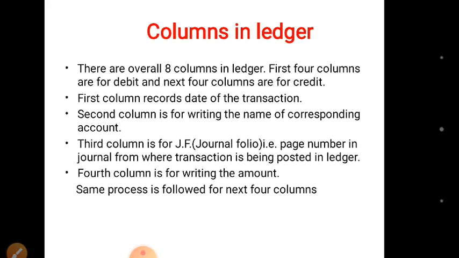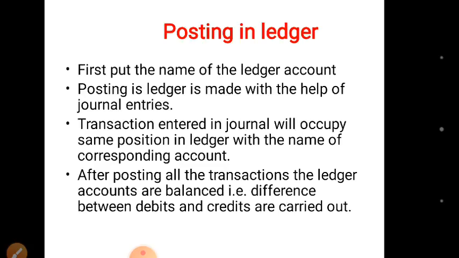Now there are overall 8 columns in ledger. First 4 columns are for debit and next 4 columns are for credit. First column records the date of the transaction, second column for writing the name of corresponding account, third column is for journal folio, page number in journal from where transaction is being posted here. In ledger, fourth column is for writing the amount. Same process is followed for the next 4 columns.